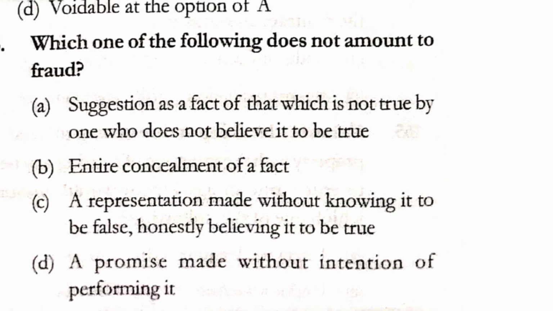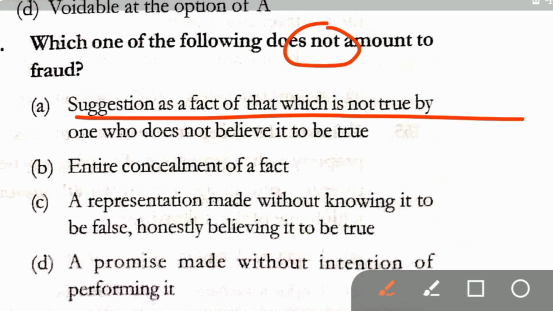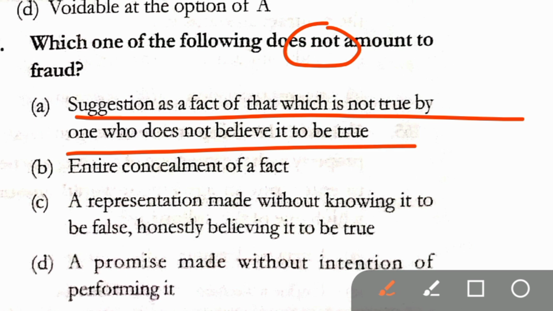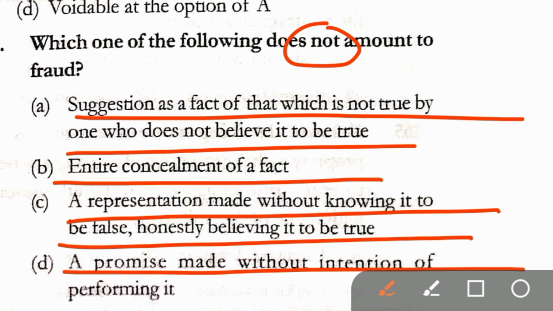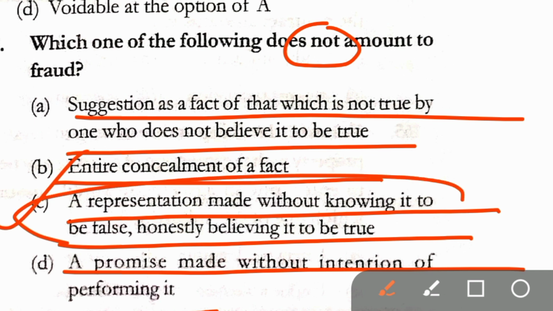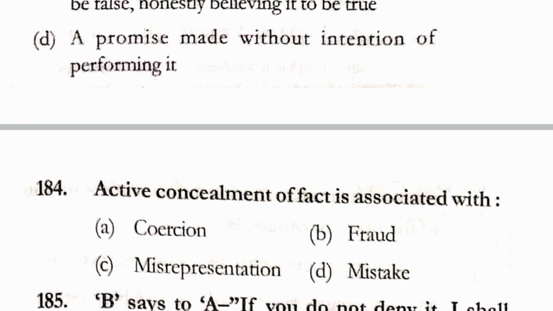Question number 183. Which one of the following does not amount to fraud? Option A, suggestion as a fact of that which is not true by one who does not believe it to be true. Option B, entire concealment of a fact. C, a representation made without knowing it to be false, honestly believing it to be true. And D, a promise made without intention of performing it. Correct answer here is option C, that is a representation made without knowing it to be false, honestly believing it to be true. It does not amount to fraud.